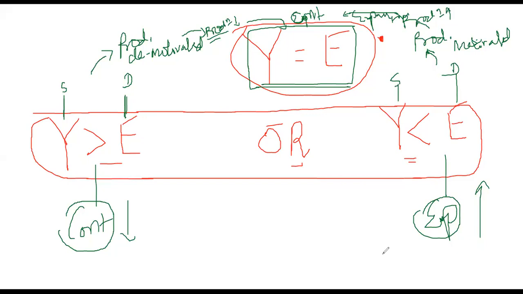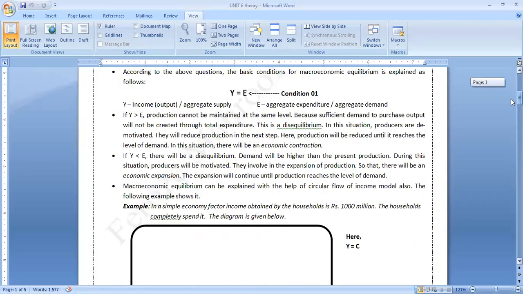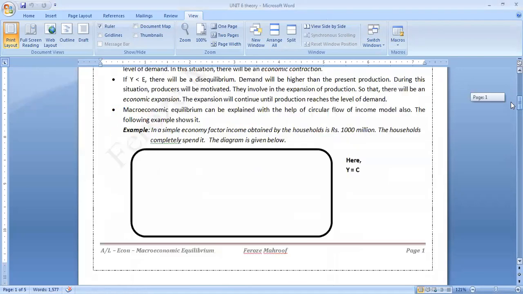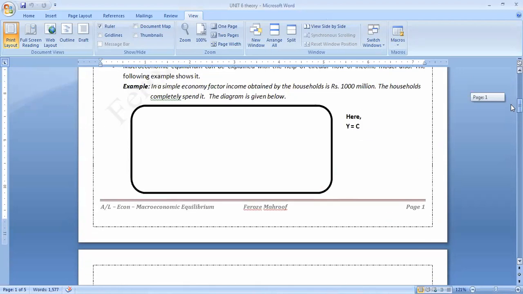Okay, I think there is no doubt on this. So I'll just display the slide we had in the last class. Listen, in this slide, I explained the first condition, talking about these two points. The macroeconomic equilibrium's first condition is Y should be equal to E. That one we can present using the circular flow of income diagram also.